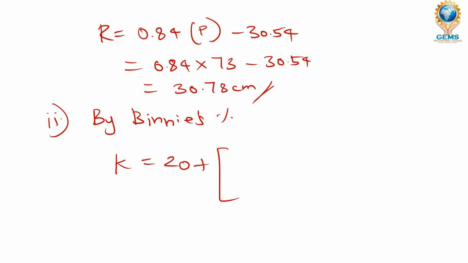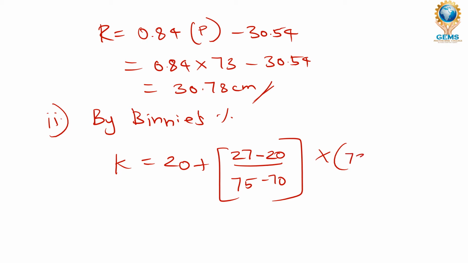This 20 plus 27, the second value from Binny's, minus 20, the first value, divided by the rainfalls 75 minus 70, into 73, which is our overall rainfall for that catchment area, which we already know, 73 minus 70.